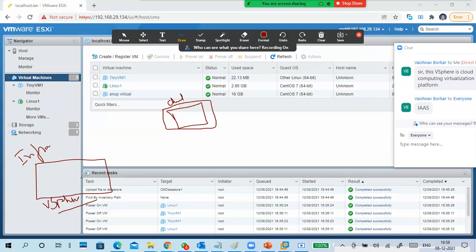I make this one a virtualization server. The purpose is to create virtual machines and run the virtual machines in the server. Multiple types of virtual machines or multiple guest OS I am able to run. Multiple applications I am able to run. So this is my infrastructure. But the user, that is the main point.